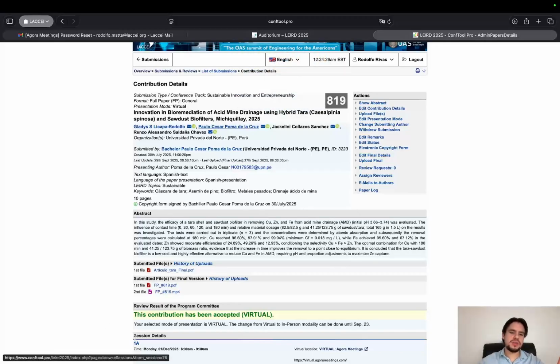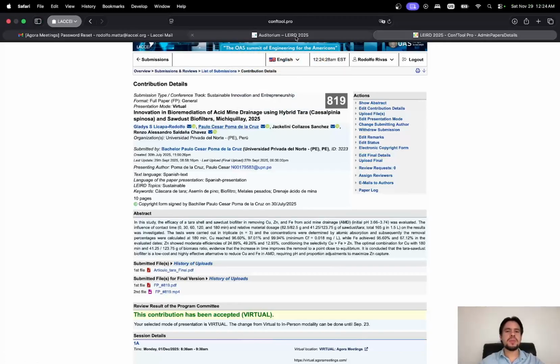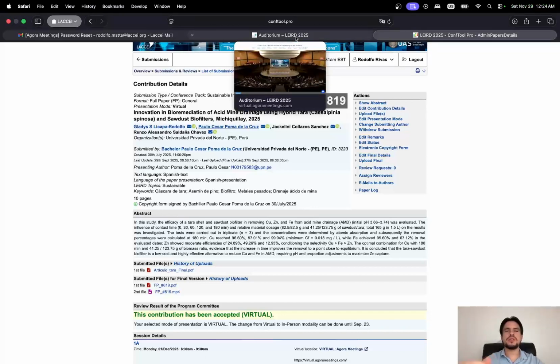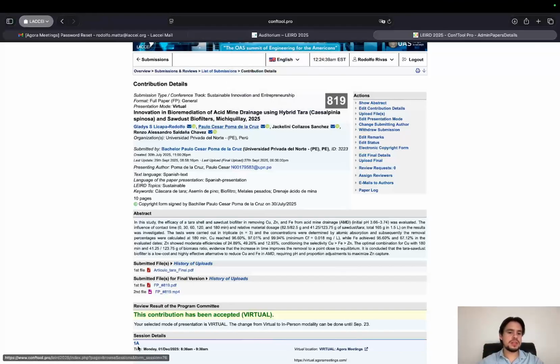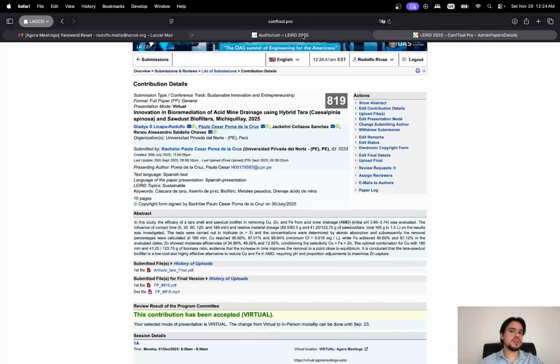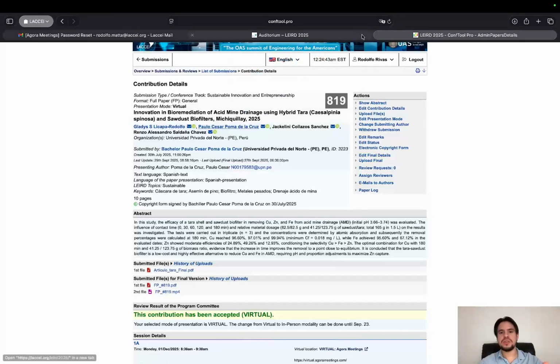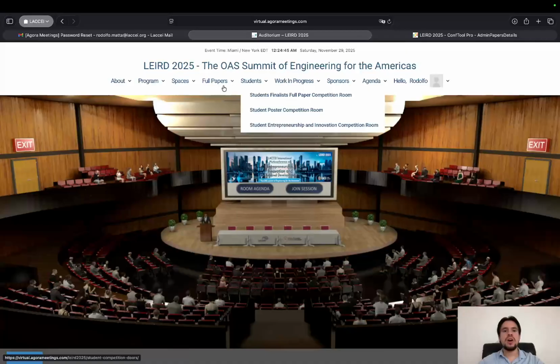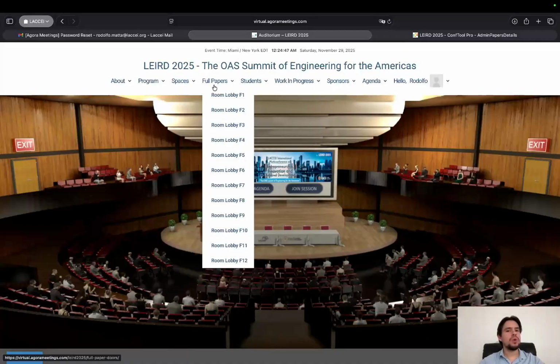You don't have to pay attention to the first number, which basically says which session is happening in that room on that day. Let's not complicate things and just focus on the letter. In this case it's the letter A, which means that this presentation, paper 819, is happening in room F1. So I will go to the full papers menu and click on room lobby F1.